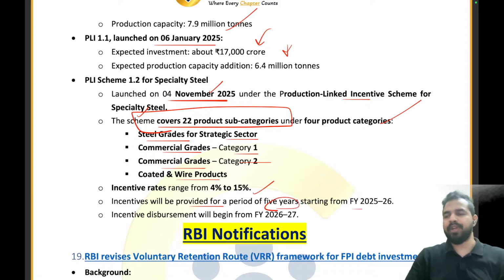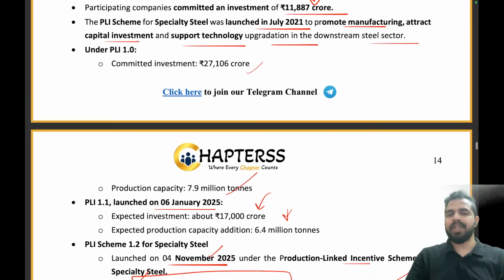5 years, starting from 25-26, and the incentive disbursement will begin from fiscal year 26-27. So incentive disbursement will begin from 26-27. Incentives will be provided for a period of 5 years from 25-26. That is the right part. Clear, everyone? So 4 to 15% is the incentive range.